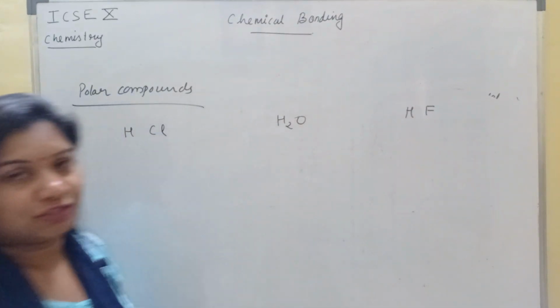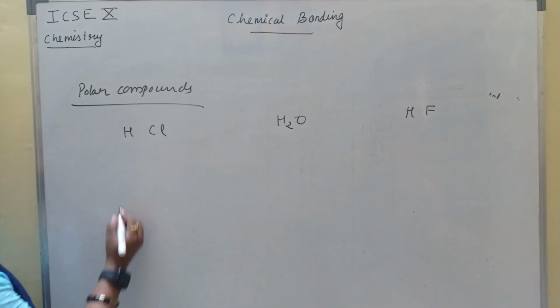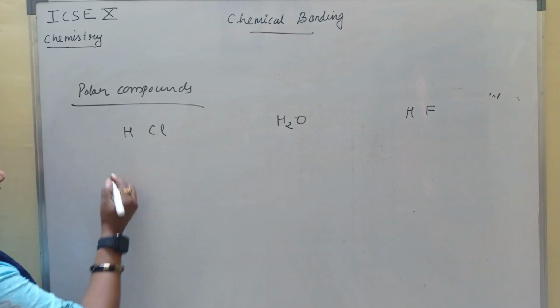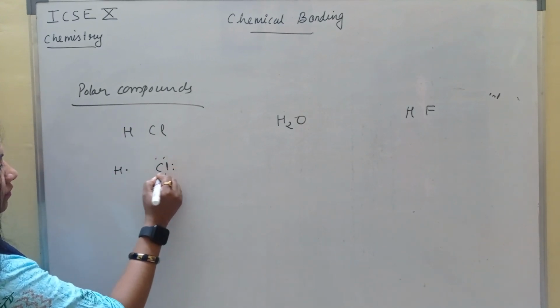HF is hydrogen fluoride. We'll see the structure. Hydrogen 1 electron, chlorine 7.